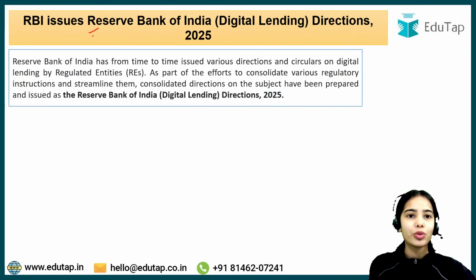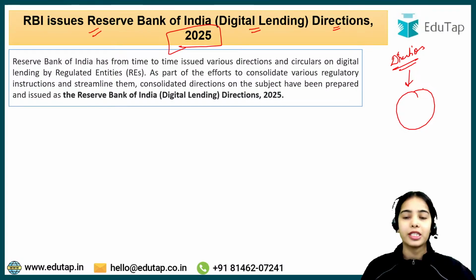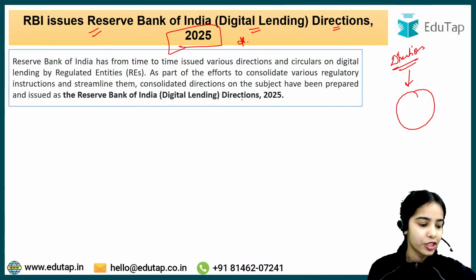So, RBI has issued the Reserve Bank of India Digital Lending Directions 2025. Okay. So, I have told you that whenever directions or circulars are released for the current year, that becomes important. Specifically, these directions are released just before the examination. You can understand, so they are important. These directions are quite important.